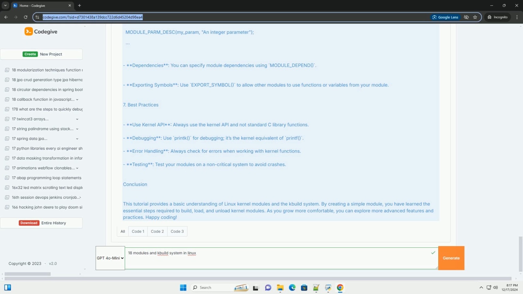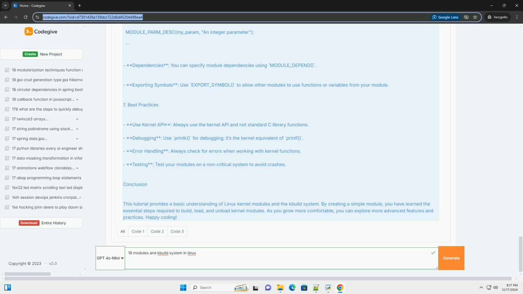3. Creating a simple kernel module. Let's create a simple Hello World kernel module. This will involve creating two files, hello.c and Makefile. Step 1. Create the source file. Create a file named hello.c.